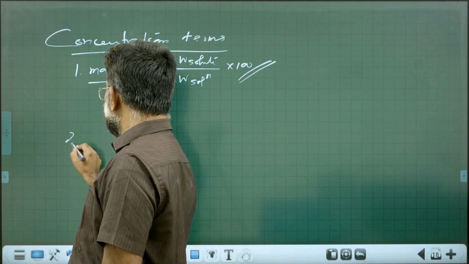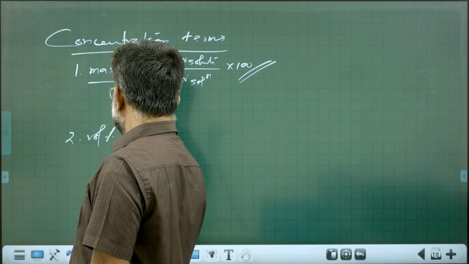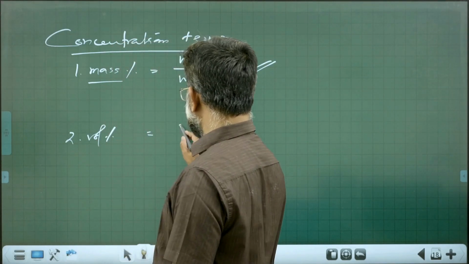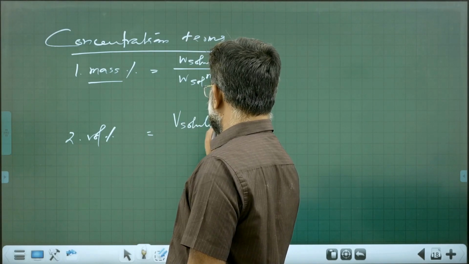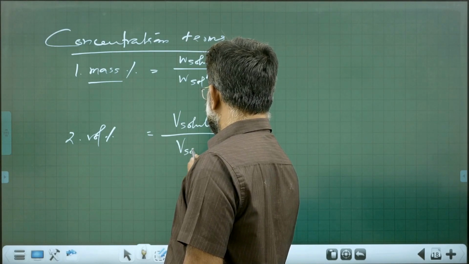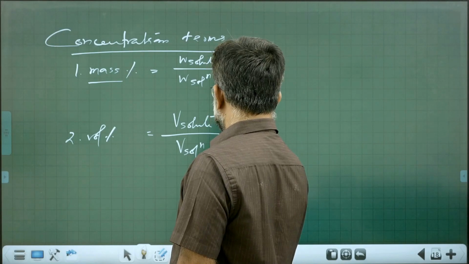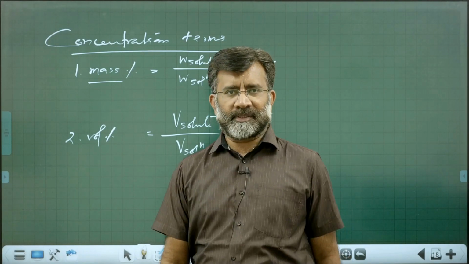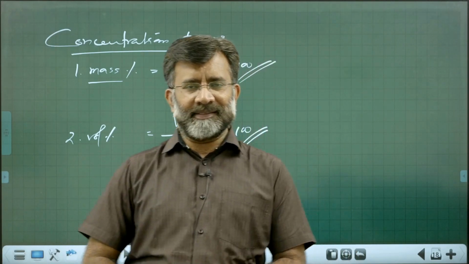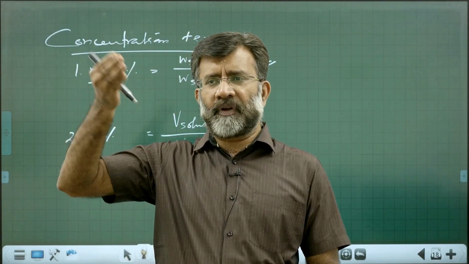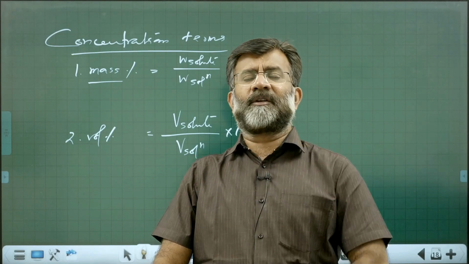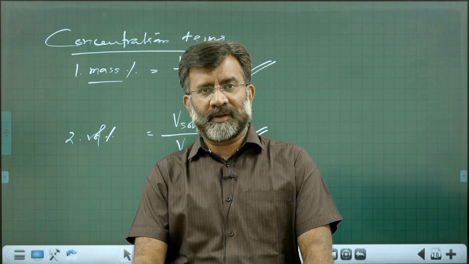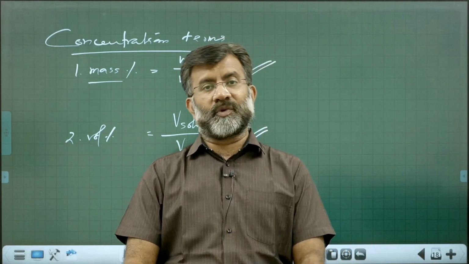Number 2, volume percentage. Quite similar: volume of solute by volume of solution into 100. Mass percentage and volume percentage are different concentration terms because we deal with different kinds of solutions.